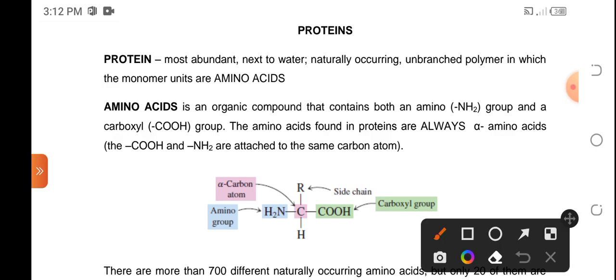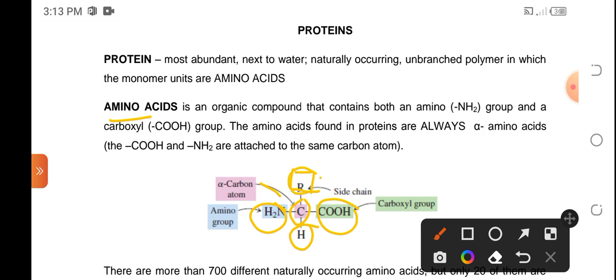Okay, so again, there are components of the amino acid. It should have the carboxyl group and the amino group, which has been attached to the alpha carbon atom. That alpha carbon atom should also contain the hydrogen and the varying side chain, or the varying component of amino acid that distinguish one from the other, is the side chain.